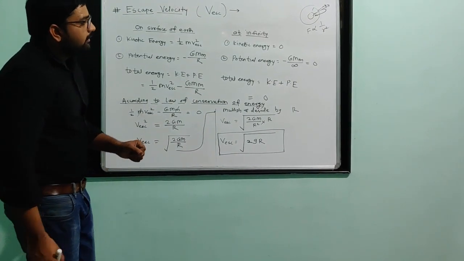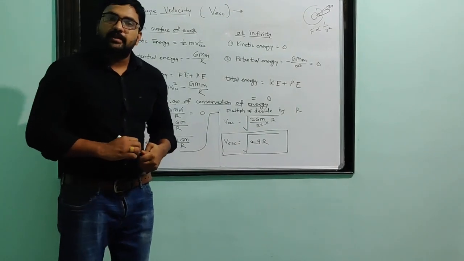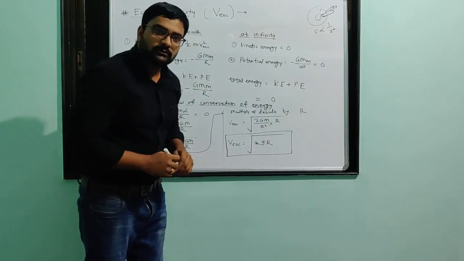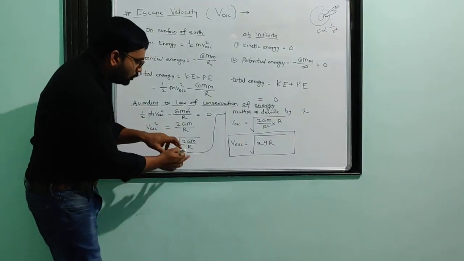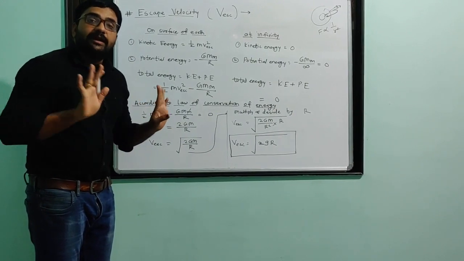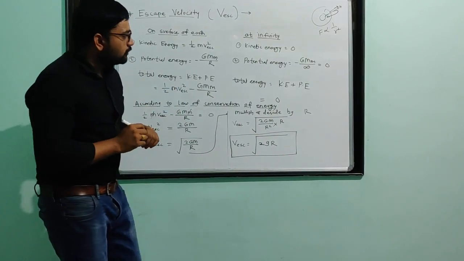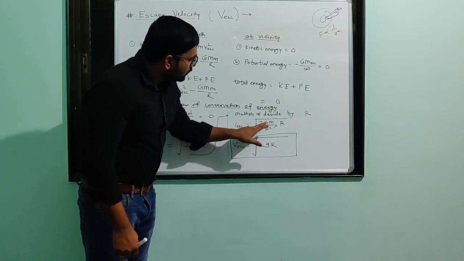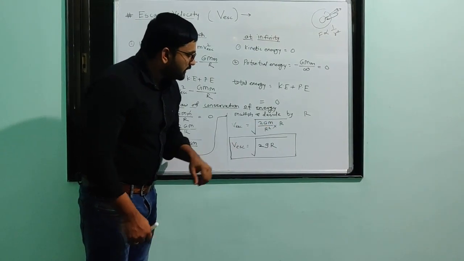Okay. Now here we have to make some mathematical arrangement. For this equation we have to multiply and divide by r, so no change takes place in the equation. So this equation will become v escape is equal to under root 2GM divided by r square into r.